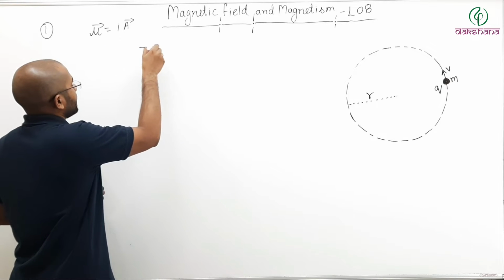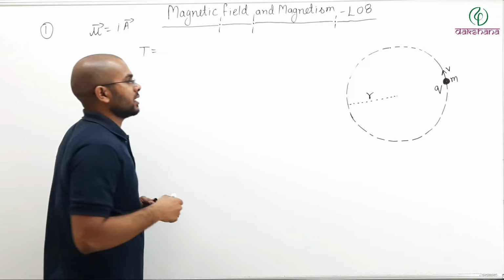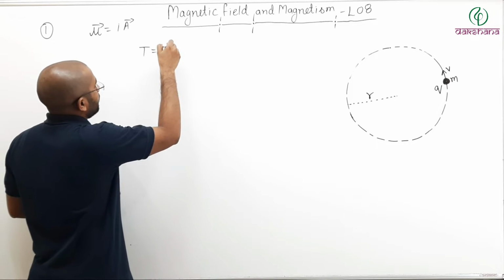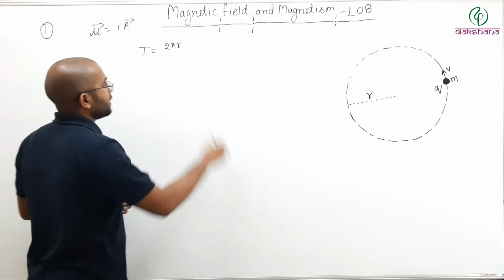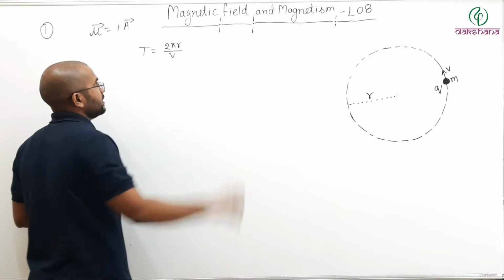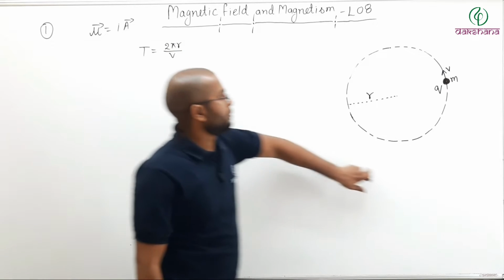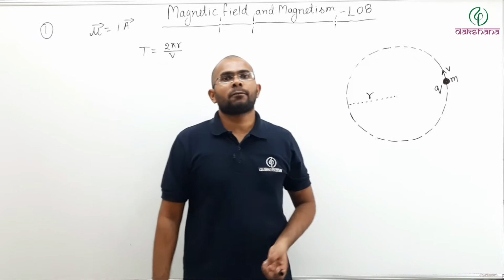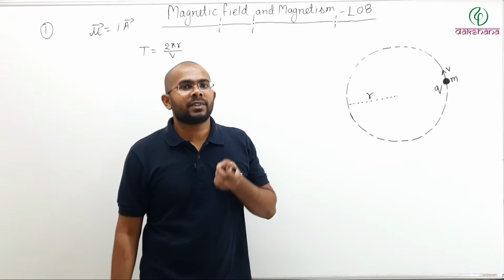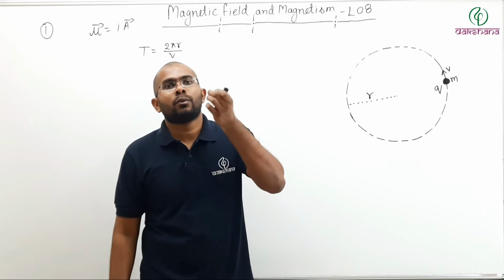The time period, the time taken to complete one circle, will be 2 pi r, the circumference of the circle, divided by speed.